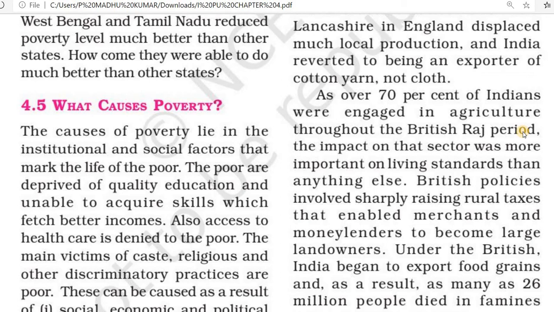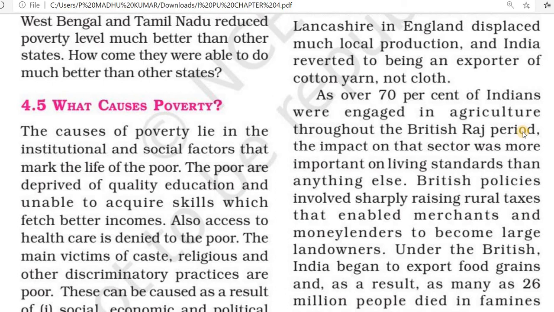Then the British exploited them, especially our farmers, and our country's condition during colonial rule was very pathetic. They destroyed the traditional cottage and small industries, because they needed to get more profit from our country. For that purpose they were destroying our small industries and traditional cottage.